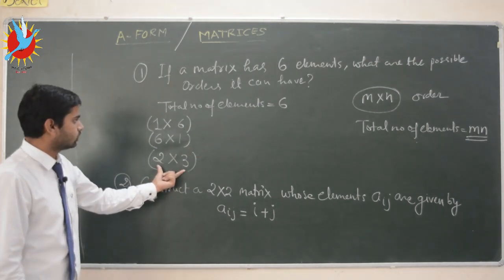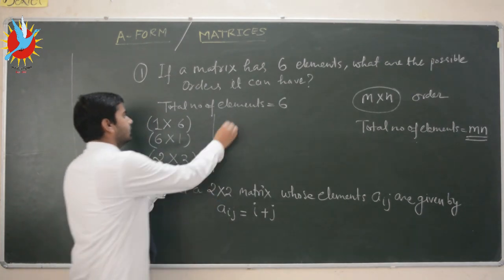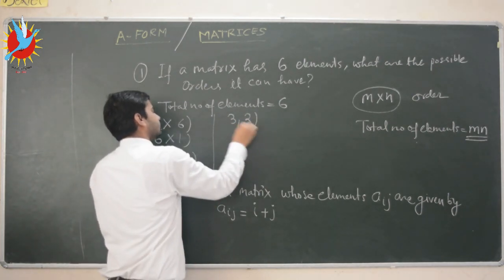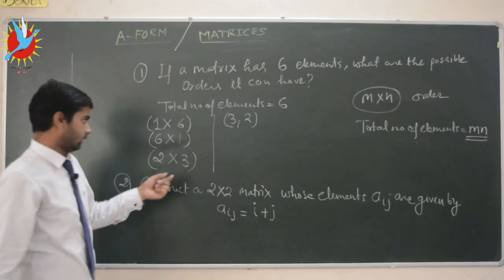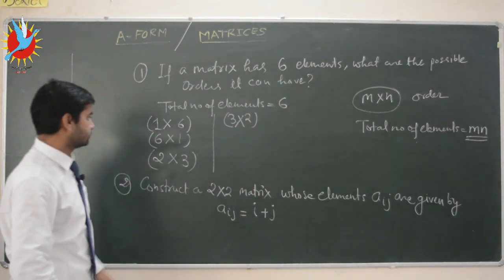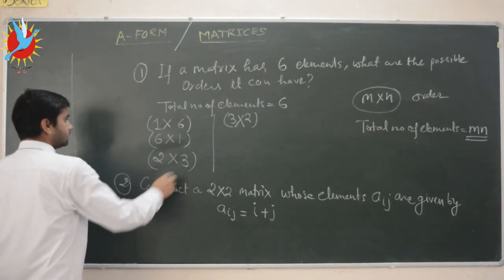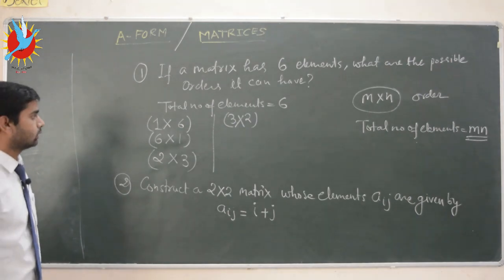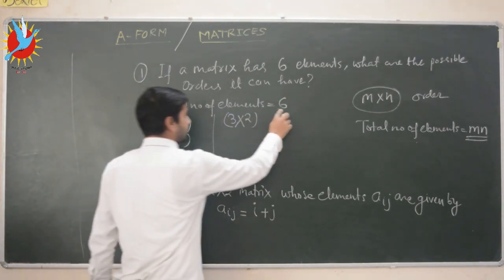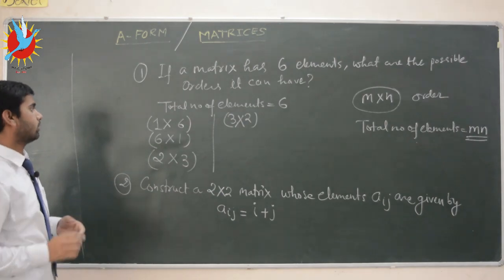and 3 by 2, if 2 by 3 is possible, 3 by 2 will be possible. So this 3 by 2, product of 3 and 2 will be 6. So this is also possible. First is 1 into 6 is 6, 6 into 1 is 6, 2 into 3 is 6, and 3 into 2 is 6. No other factors of 6 can be possible. So total number of orders possible here are 4.